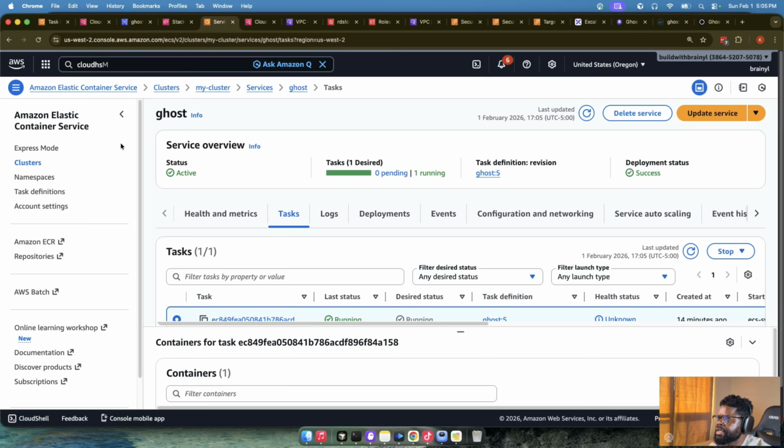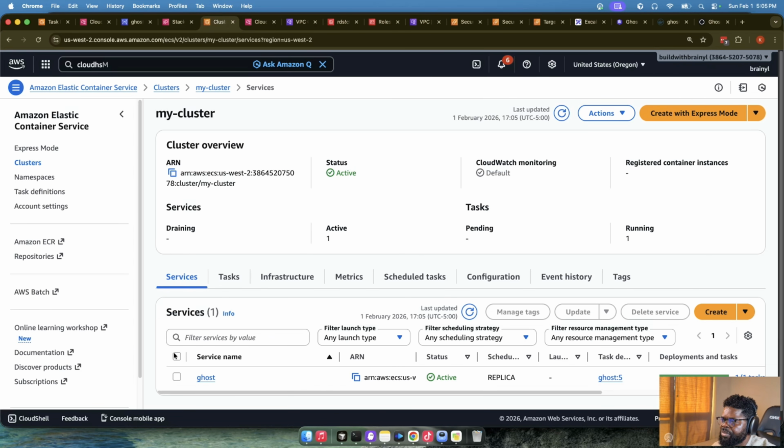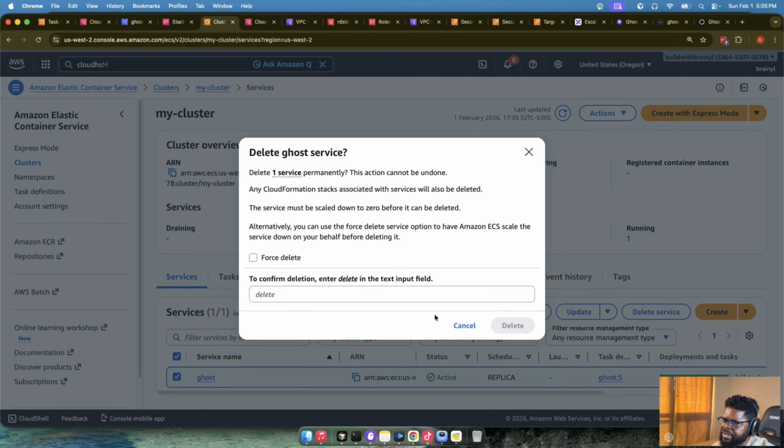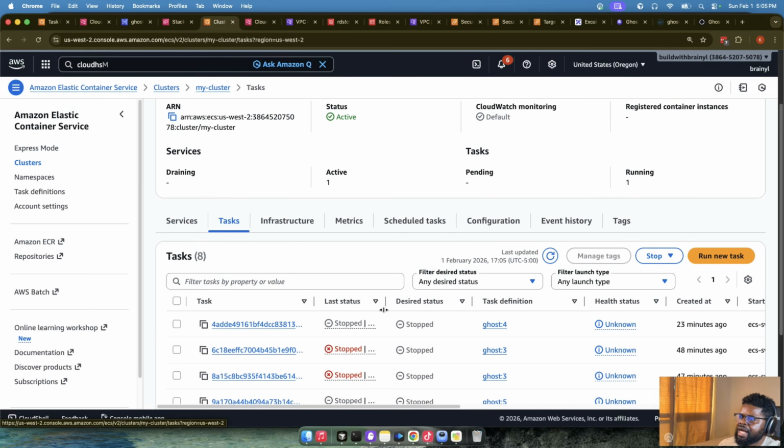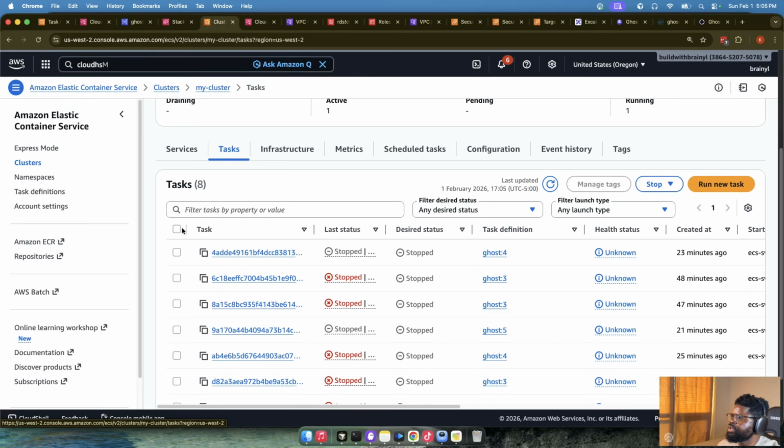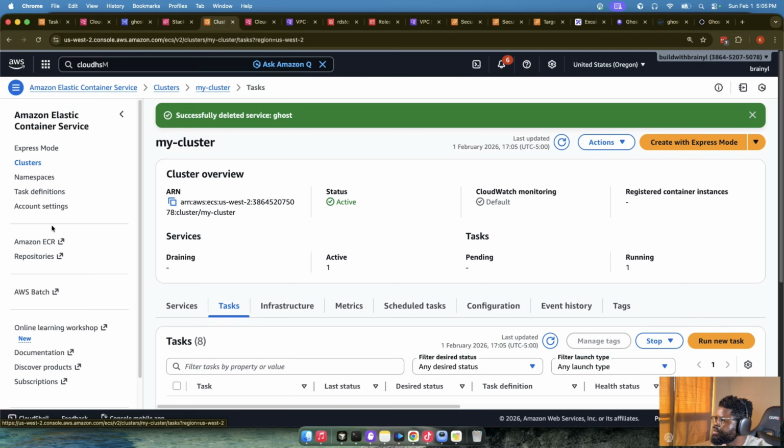So what I'm going to do is I'll start from just going to the service, and pretty much delete the service, right? So delete service first. That's where we'll start from. Delete the service. It's no longer going to be available. It's going to take time, but it's going to do its thing. It's going to stop the task. It's going to delete everything, and the service is going to go.